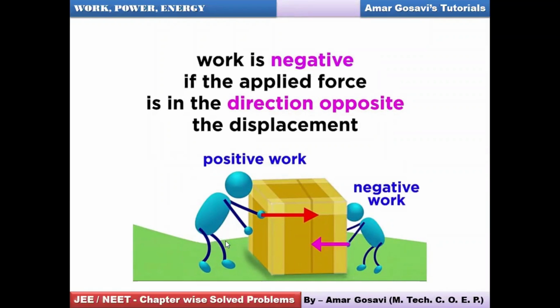If I apply a reverse force, I'm obstructing the displacement, then that work is negative work. If the force is applied in the direction opposite to that of displacement, then that work will be negative work. Here you can see there are two persons, one is doing positive work, the other is negating that work. Make a note of the definition of negative work, friends. Please make a note.